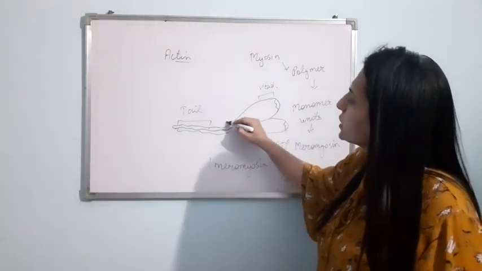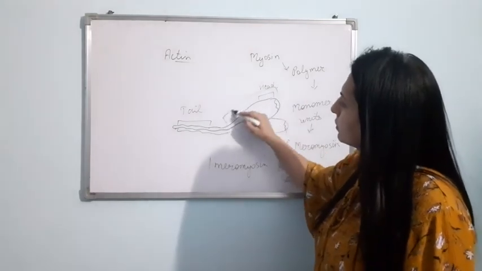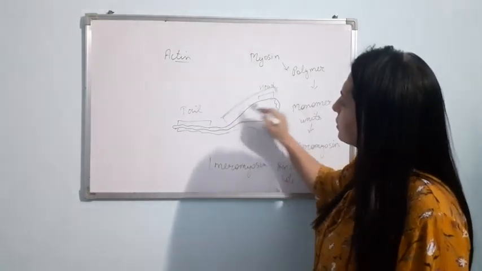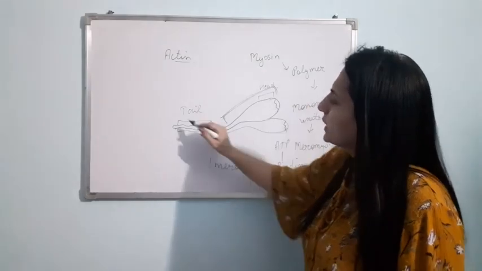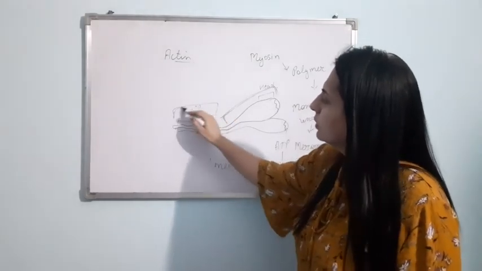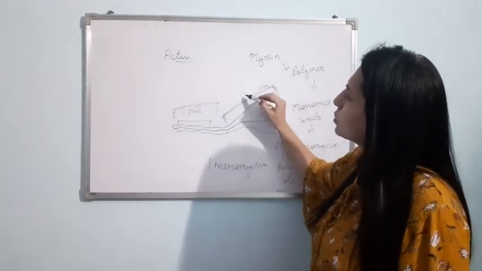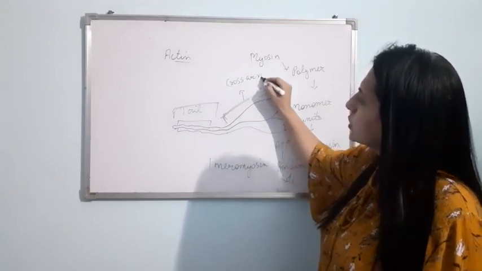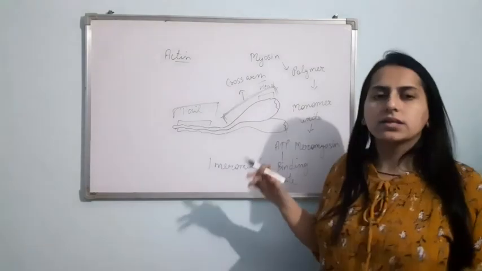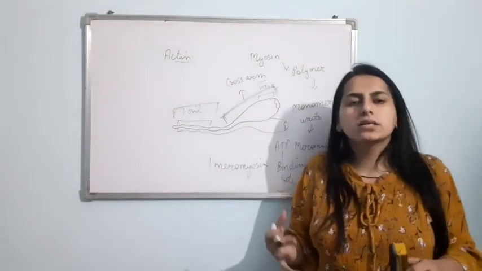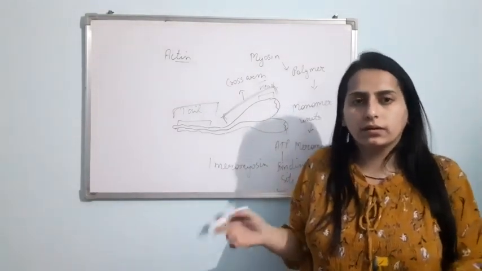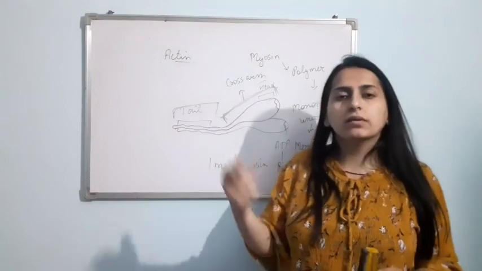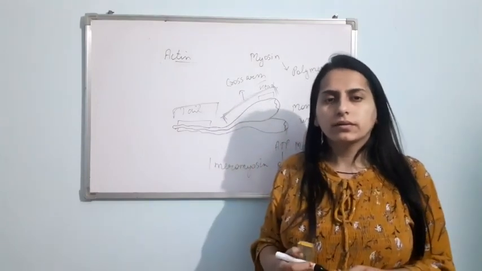Clear? This initial part is also known as the cross arm. So like this, many meromyosins join and it results in the formation of the myosin protein. Am I clear with the structure of actin protein and the myosin protein? Thank you.